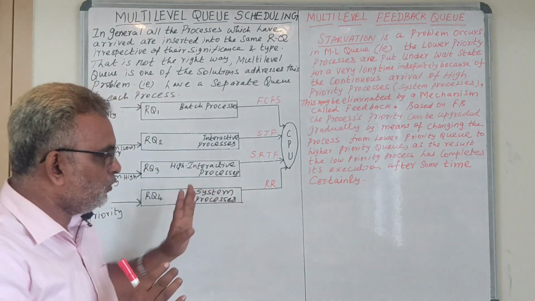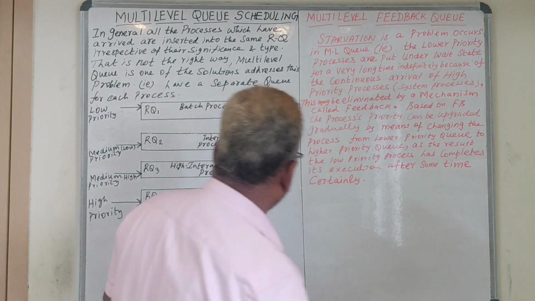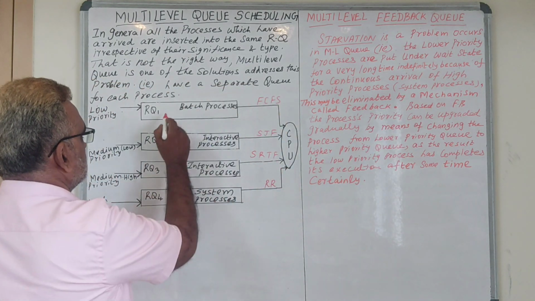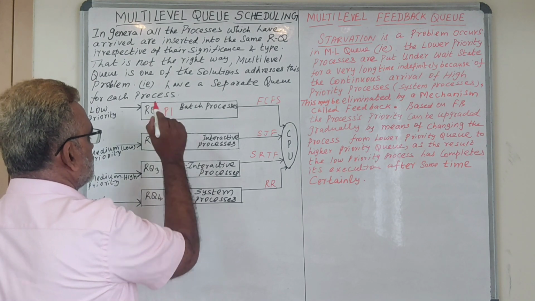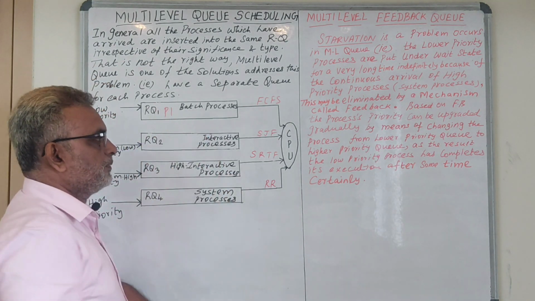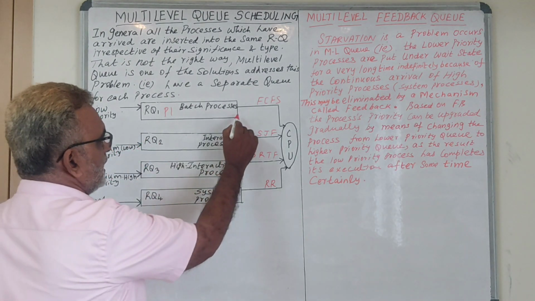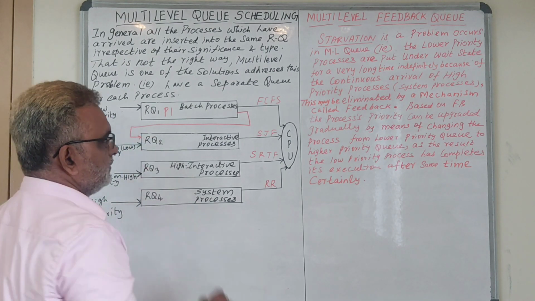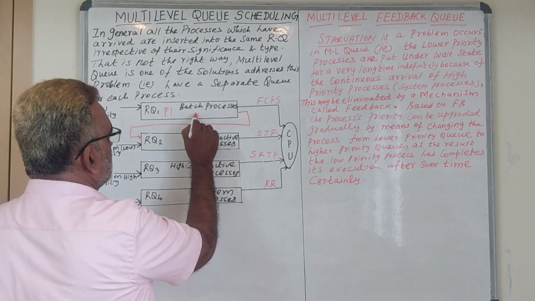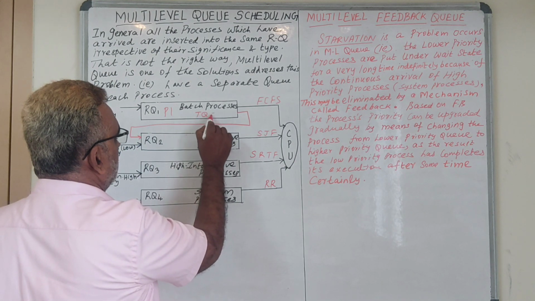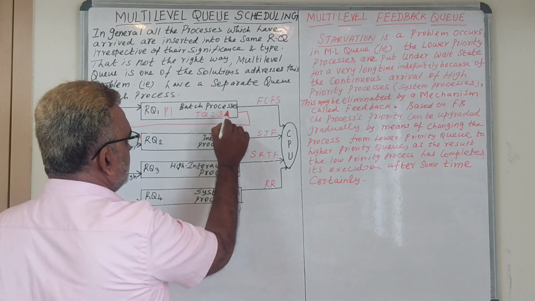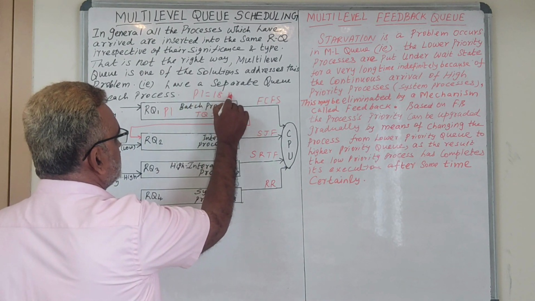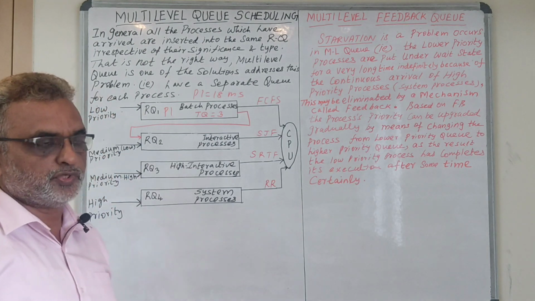Okay. So how can this be implemented? Let us see. For example, let us consider we have a process, process 1. This particular process is waiting for a very long time. So what will happen? The feedback is nothing but taking this process to the next level. For example, here let us consider a fixed time quantum of 3 milliseconds. Let us consider this process 1, which needs 18 milliseconds to complete its execution.